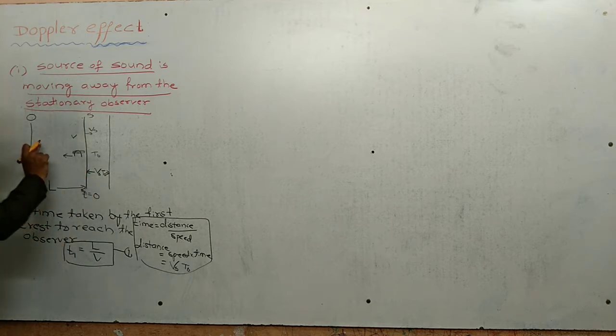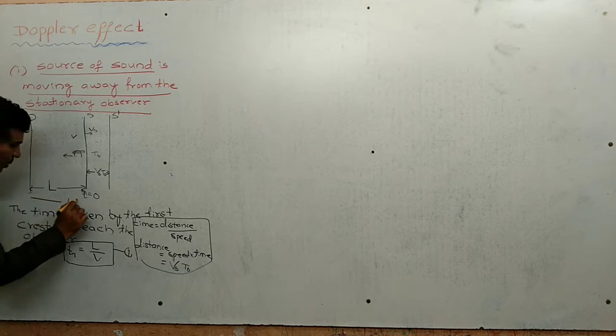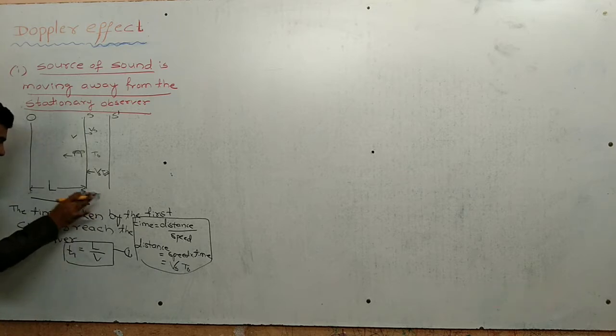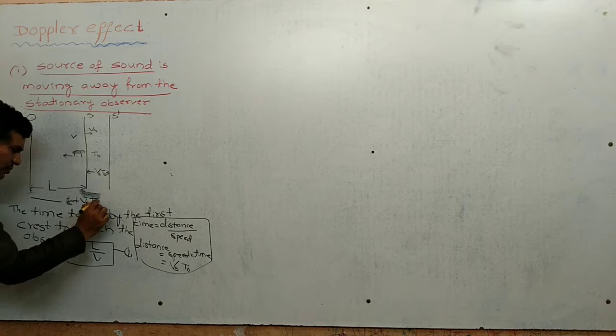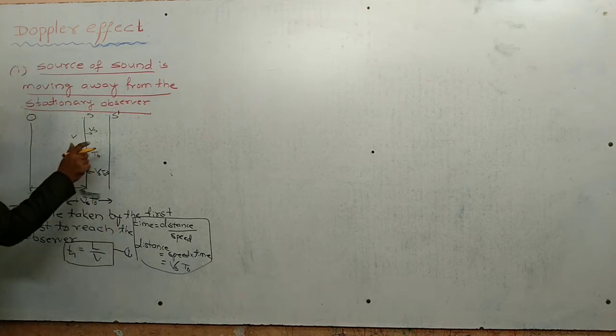So what is the total separation between the observer and source? It is L plus the additional distance Vs t0. L plus Vs t0. Now what is the time taken by the second crest to reach the observer?